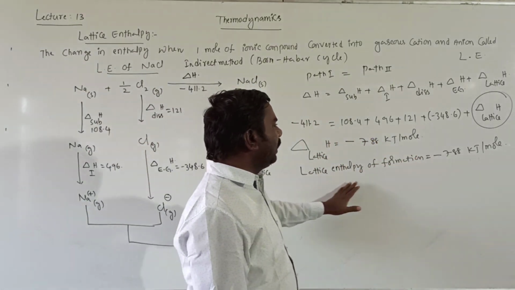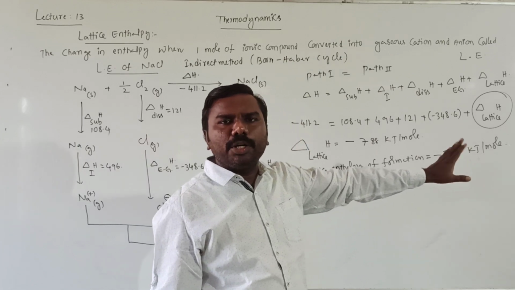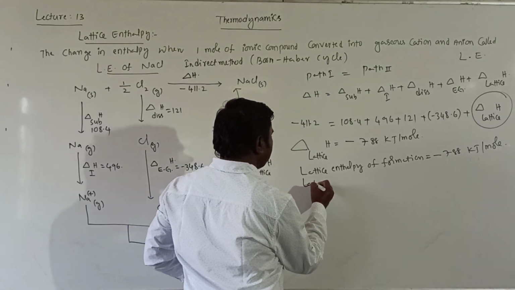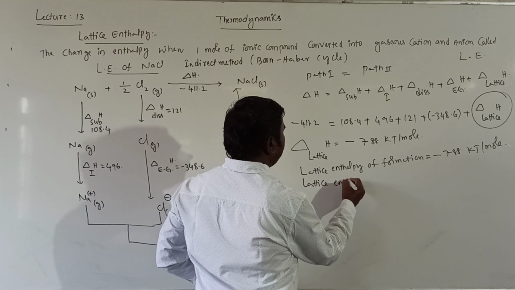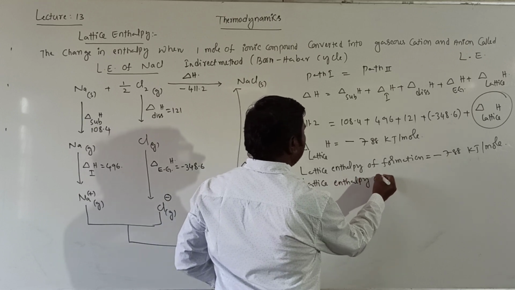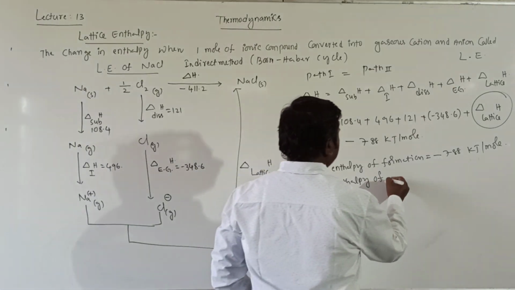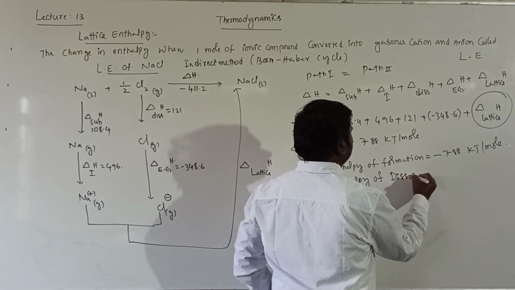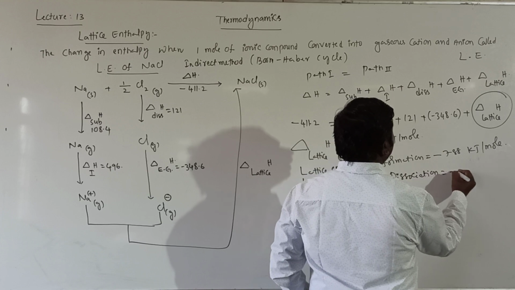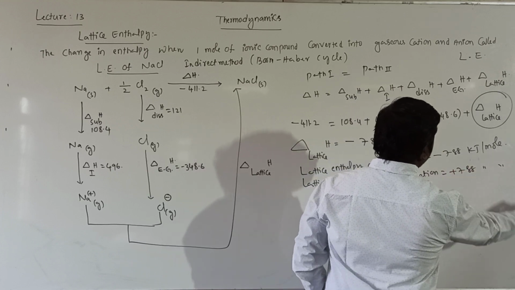The value will be the same, but minus is converted into plus. Lattice enthalpy of dissociation equals plus 788 kilojoules.